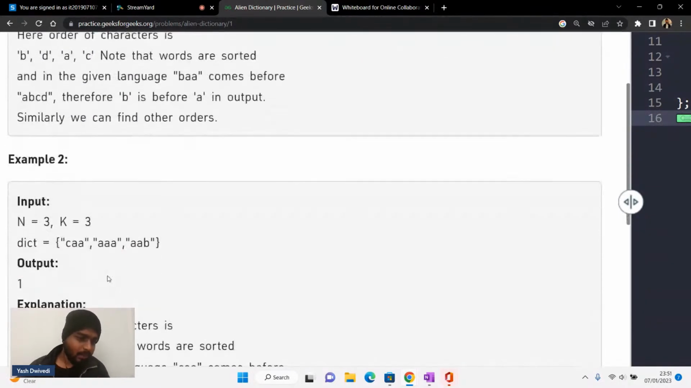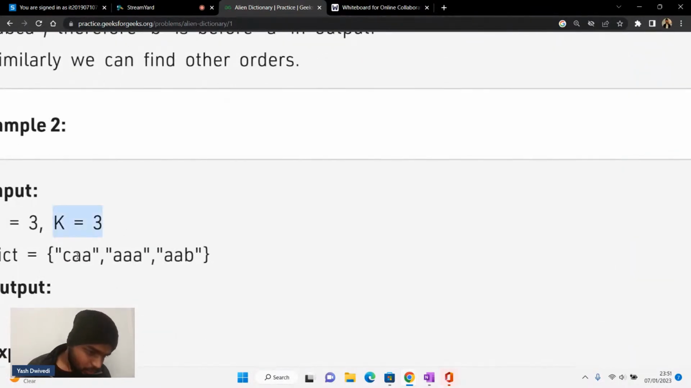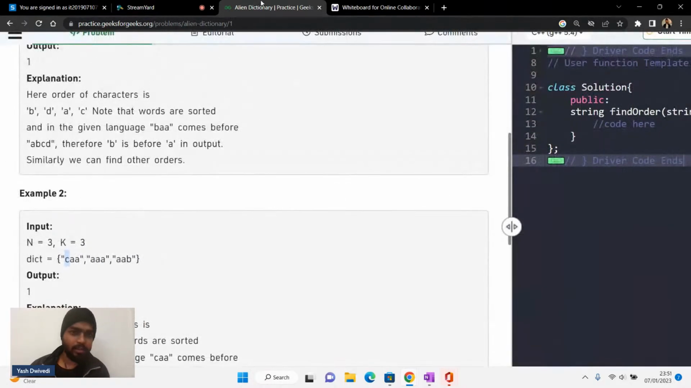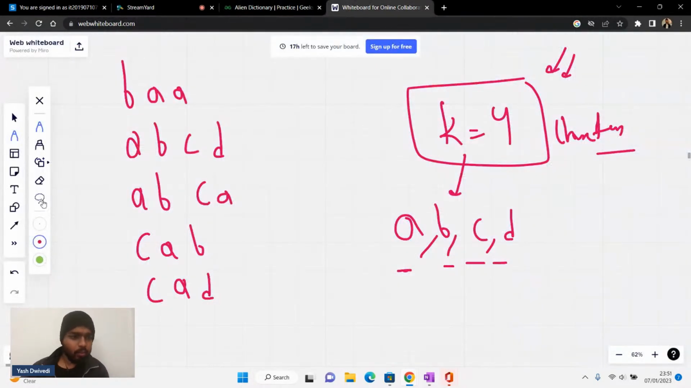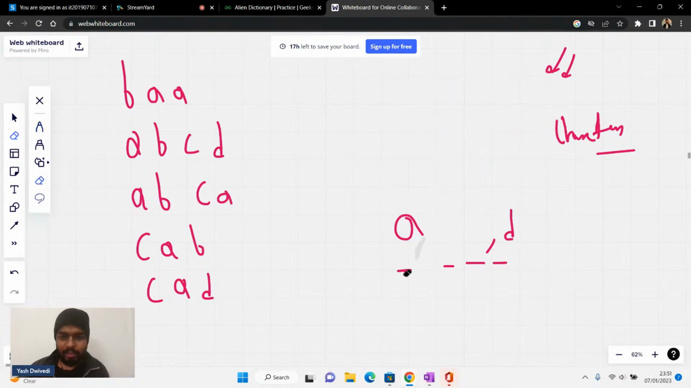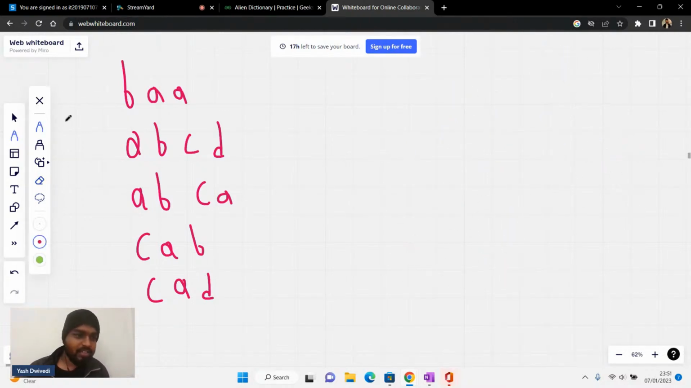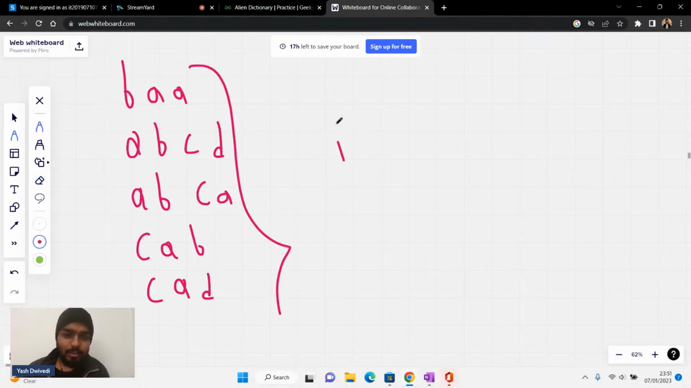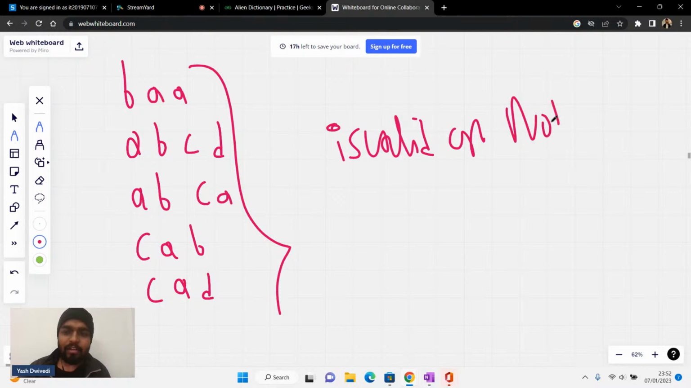If you look at the next example, you can see that k is given as 3. So you only have 3 different characters: A, B, and C. That is what it looks like. What you need to tell is whether this dictionary is valid or not. If it is valid, then you need to return the order.